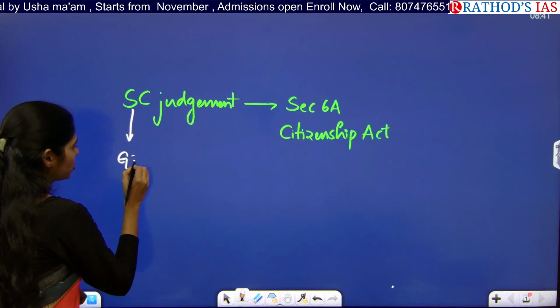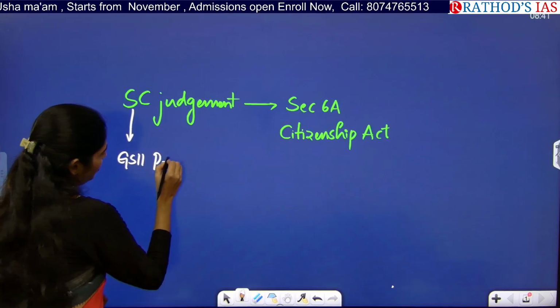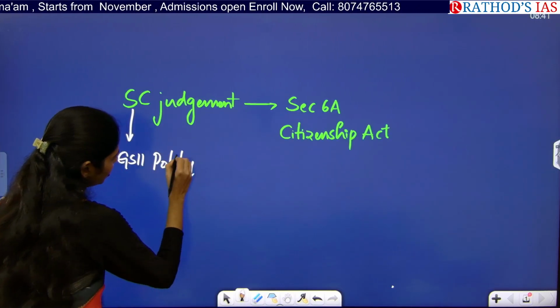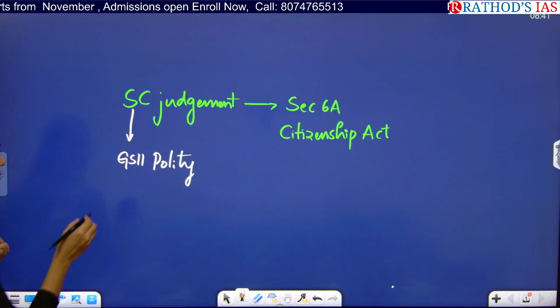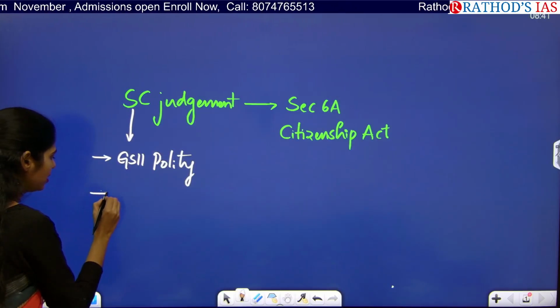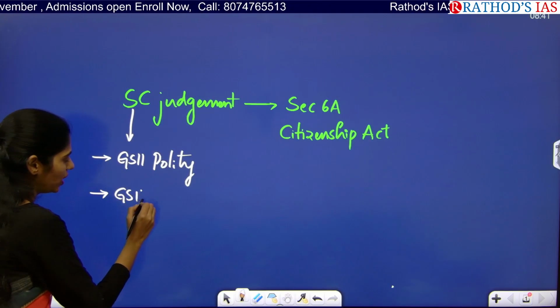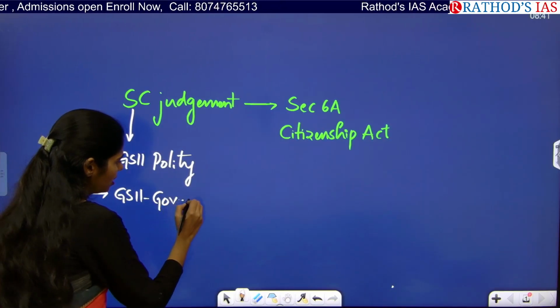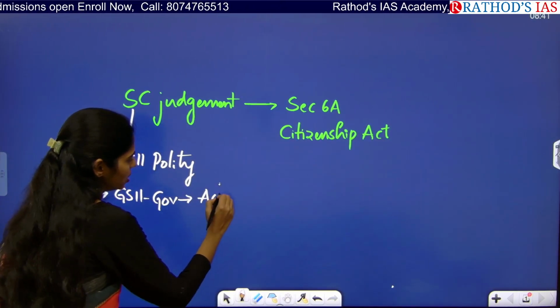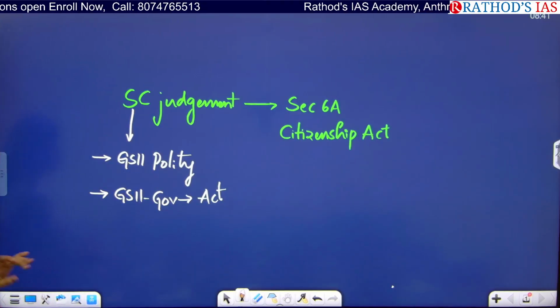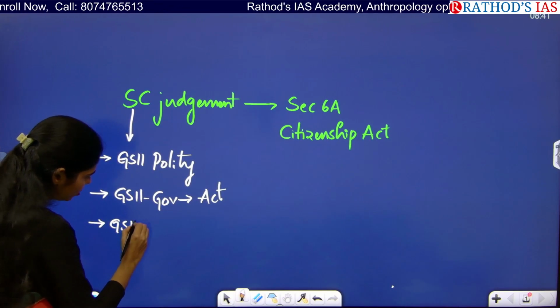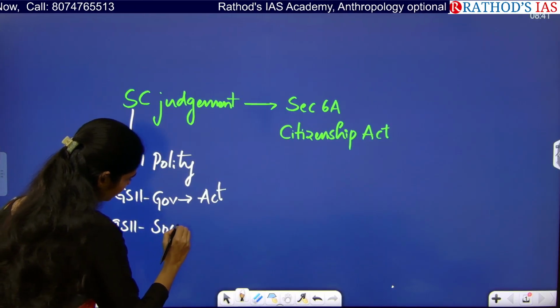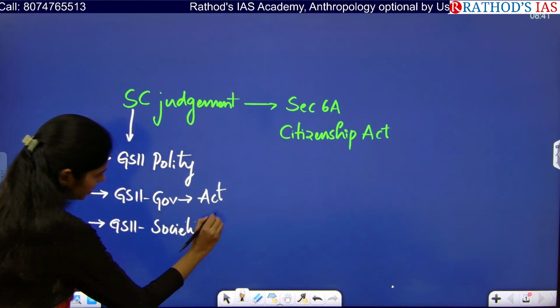From GS paper 2 under polity, because here we are seeing about Supreme Court judgment and Supreme Court involvement. And apart from this, from GS paper 2 under governance, it is important because we are talking about the Citizenship Act. Next, from GS paper 2 under society also, it is important.